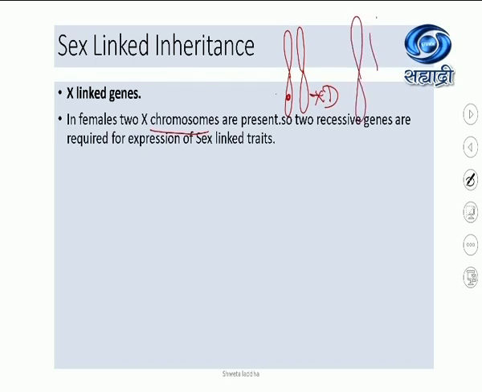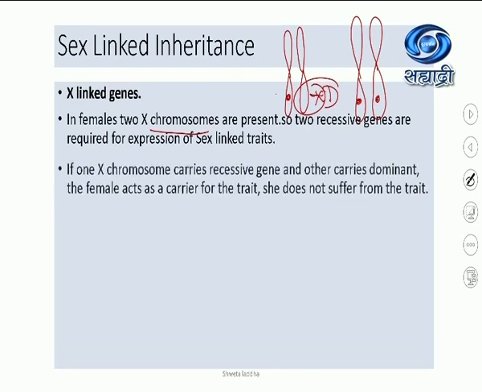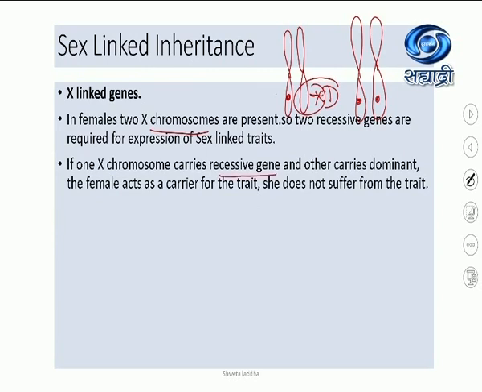In a female, if she has to be a sufferer of a certain disease which is caused due to a recessive gene, she should have the recessive gene in homozygous condition. Am I right? I hope you are following. If there is a single dominant gene on the homologous pair, the lady will not be a sufferer. She will just act as a carrier. If one X chromosome carries the recessive gene, as in this case, and the other carries dominant, the female acts as a carrier for the trait. She does not suffer from the trait.